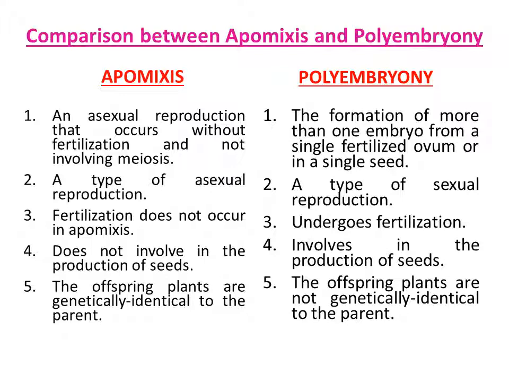Apomixis does not involve the production of seeds, while polyembryony involves the production of seeds. In apomixis the offspring plants are genetically identical to the parents, while in polyembryony the offspring plants are not genetically identical to the parents.